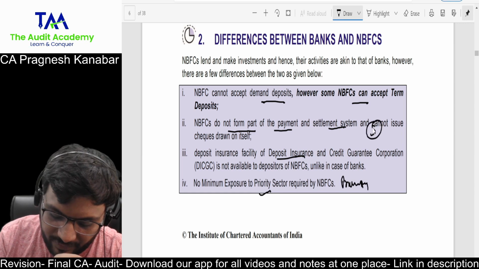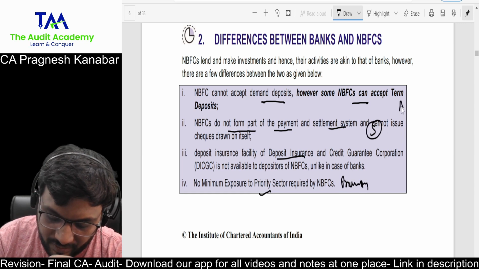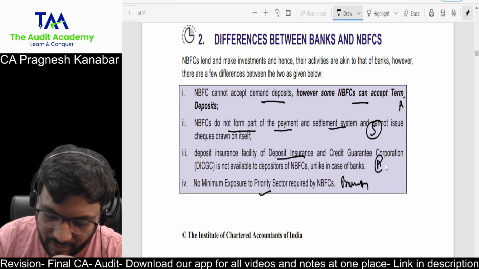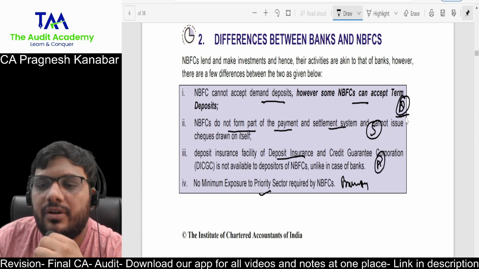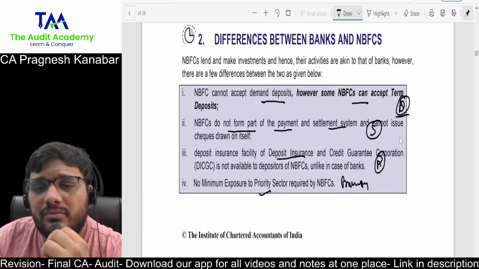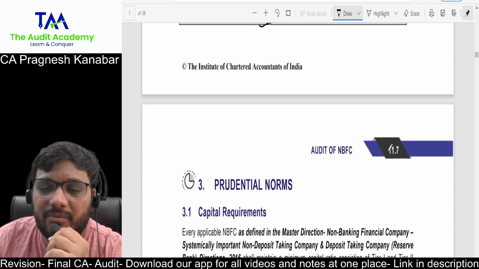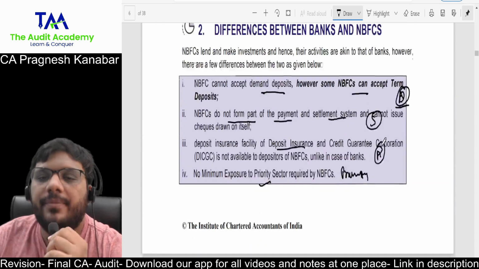One point is on S for settlement. Then one point is on A for accepting, sorry, this one. One point is on assurance. Then D, deposits. All right. So SAD priority. That is what I say when it comes to difference between banks and NBFC. So if they want, they can put it up. All right. So listen to me.